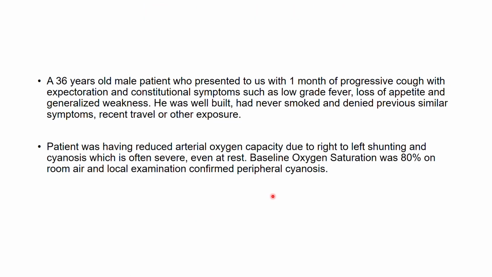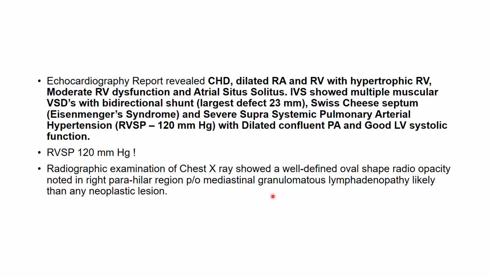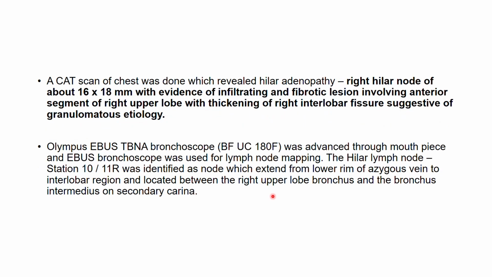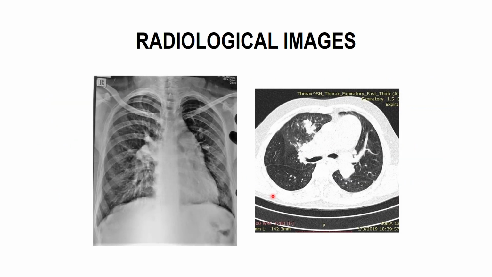And the last case, this was a very difficult case for me: a 36-year-old guy with Eisenmenger syndrome, pulmonary artery systolic pressure of 120, and obviously RV dysfunction and RA, RV dilated. This patient came with a right hilar lymph node. I had taken the BAL sample, and they were all negative. I got only one chance to take the EBUS sample. Post procedure, I got only one sample, and that was suggestive of granuloma. So I was a bit lucky in that.